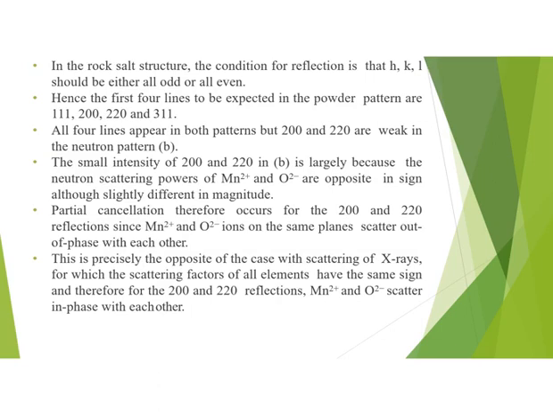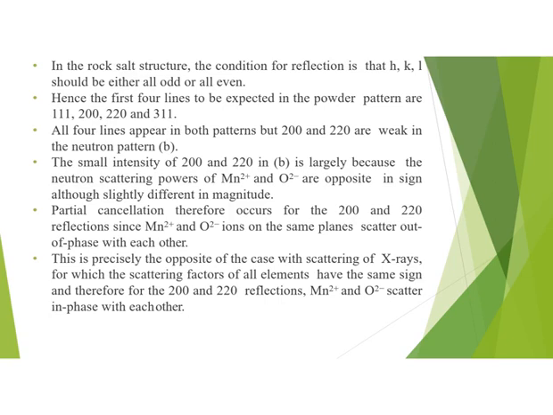In the rock salt structure, the condition for reflection is that Miller indices HKL should be either all odd or all even. The first four lines to be expected in the powder pattern are 111, 200, 220 and 311. All four lines appear in both patterns, that is X-ray pattern and neutron pattern. But 200 and 220 are weak in the neutron pattern in figure B, which we have seen in our previous slide.